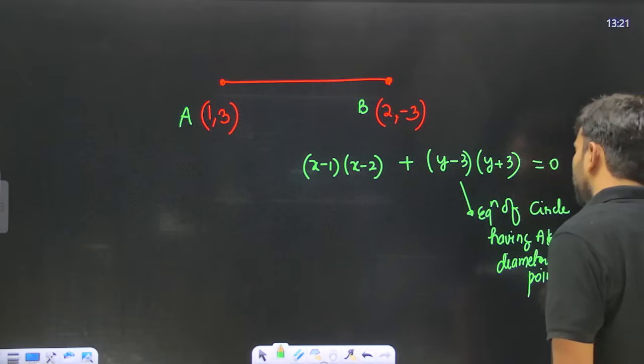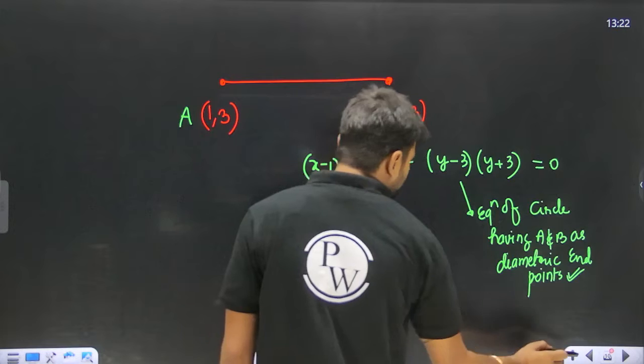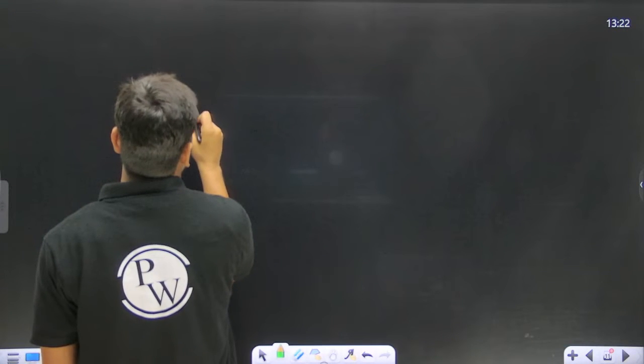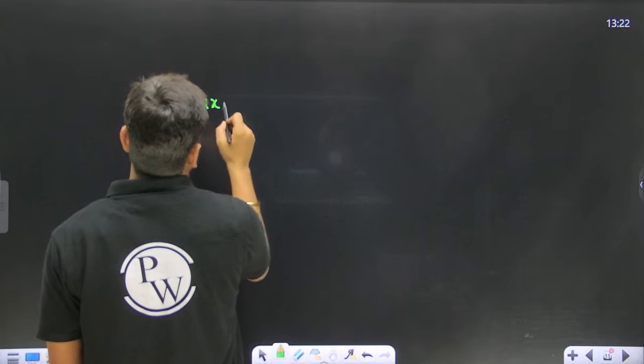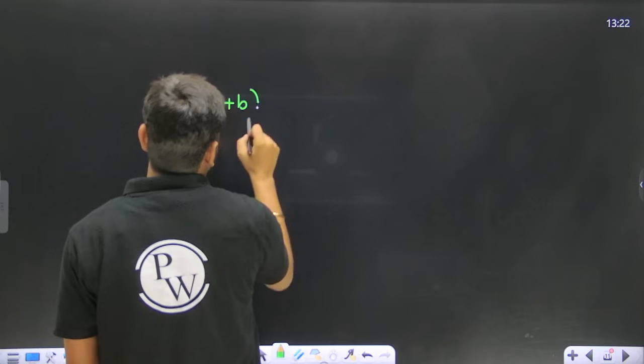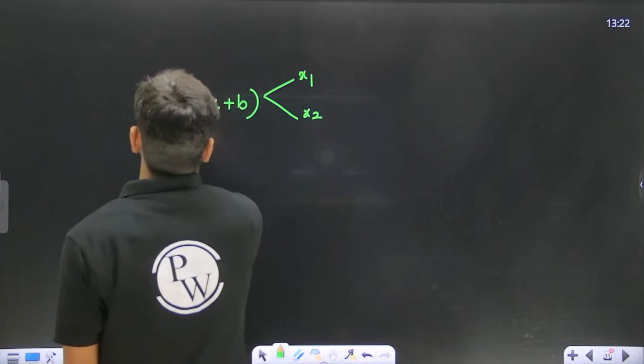Now observe, sometimes in the problem what happens is, let's say like this, this is some kind of quadratic equation given to me, and its roots are x1 and x2.